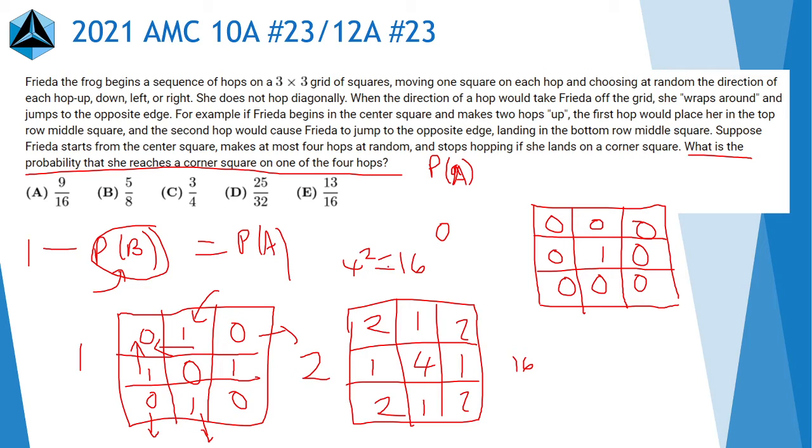Now, how would we do that? Well, we can still use these grids. So let's say we were here. We're at 0 hops. Of course, there's only one way to even do anything here, and that is just staying because we haven't made a hop yet. And we're trying to find probability B. If you remember, it's the probability of not reaching a corner square. We can write that.